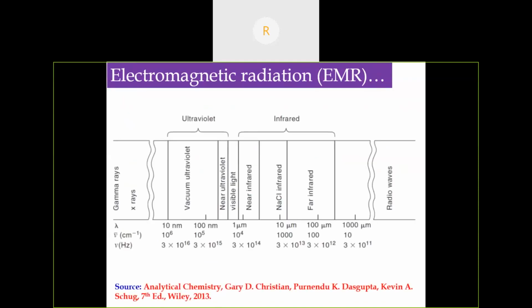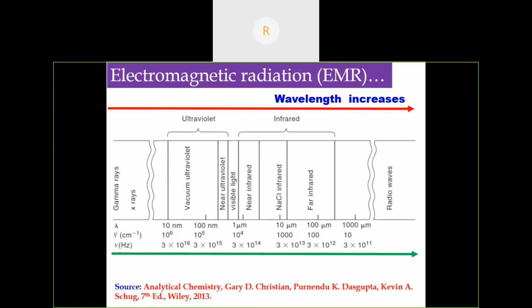So this is the electromagnetic spectrum, starting from gamma rays, X-rays, UV visible, IR, and radio waves. From left to right, the wavelength increases. As we have seen in the last slide, the wavelength is inversely proportional to energy, and hence the energy decreases. So in the electromagnetic spectrum, radio waves have a longer wavelength and gamma rays have a shorter wavelength.